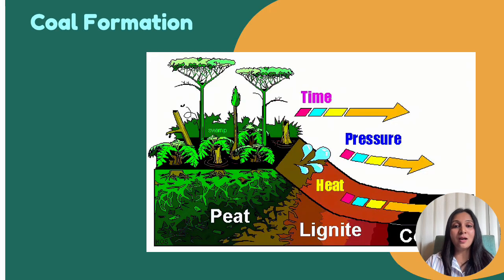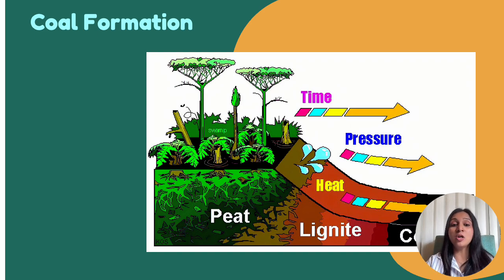The next one I want to talk about is the formation of coal. Now, very similar to petroleum, coal is also found underground in the earth. And coal is a very hard black or even sometimes brown rock, which is found deep underground. It can catch fire very quickly and burn to give heat and energy. But how is coal made?